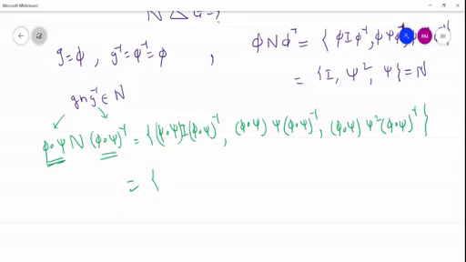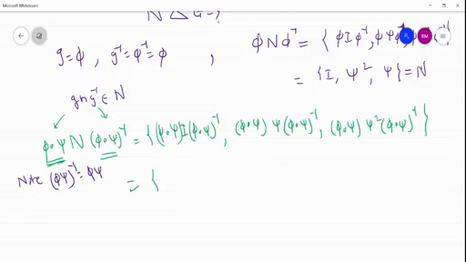Here note that phi composite psi, its inverse with the help of the table, is nothing but phi composite psi itself.